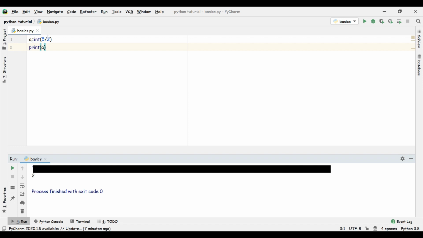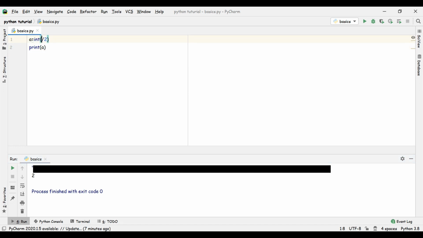In an integer there is no place for a decimal or point value, so it just rounds off the answer and we get this.